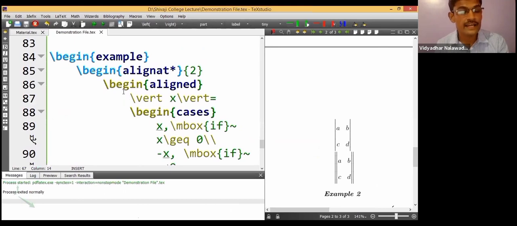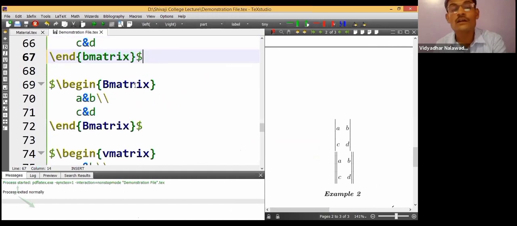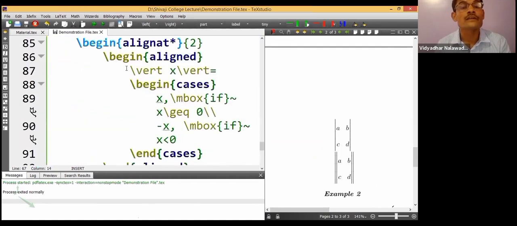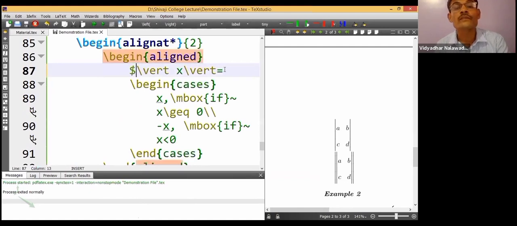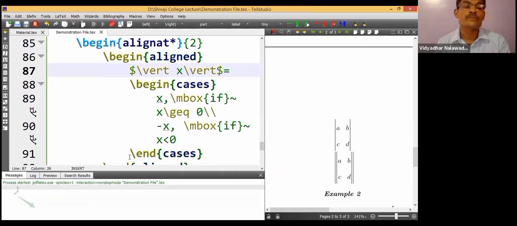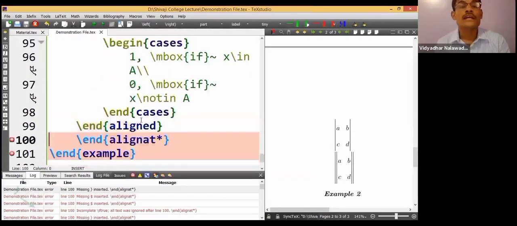Fine. If I put dollar within the aligned environment, let us see. In the alignment, in vertical, before mod x, let me put dollar, and here also dollar. Now it will definitely show an error.